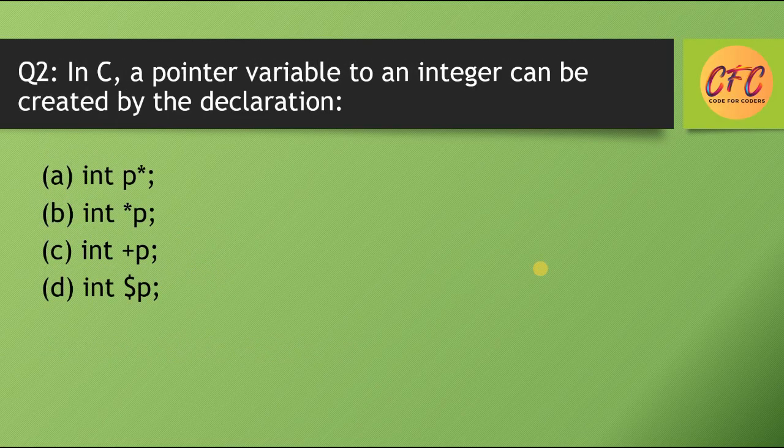Question number 2. In C, a pointer variable to an integer can be created by the declaration. Options are int p asterisk, int asterisk p semicolon, int plus p semicolon, int $p semicolon. So the correct answer is option B, int asterisk p semicolon.